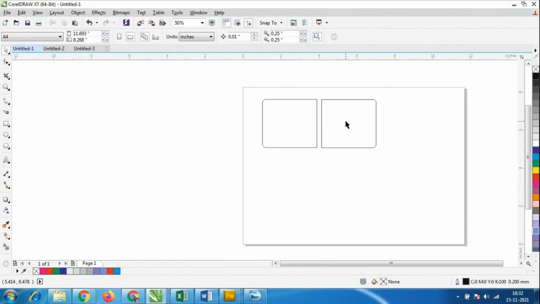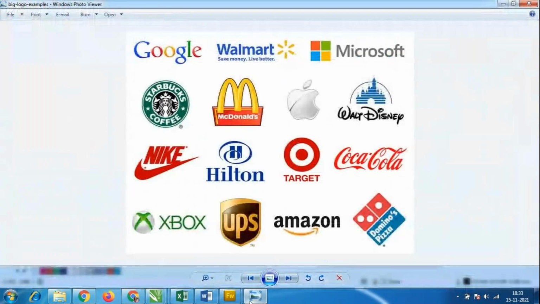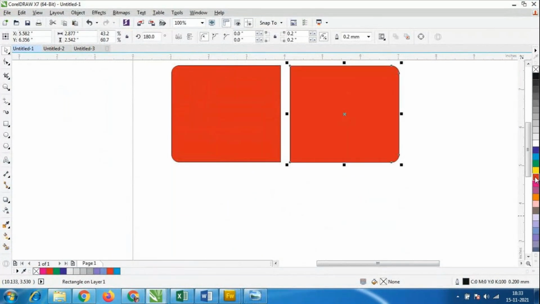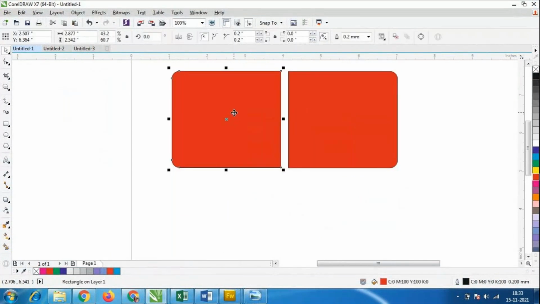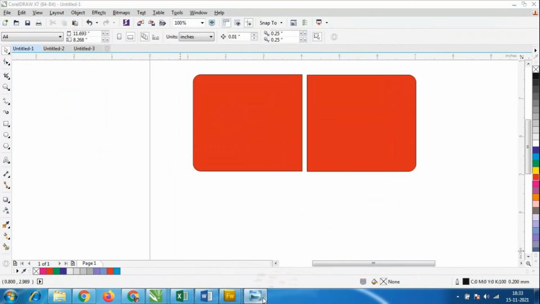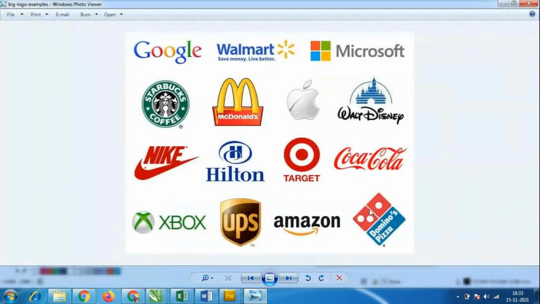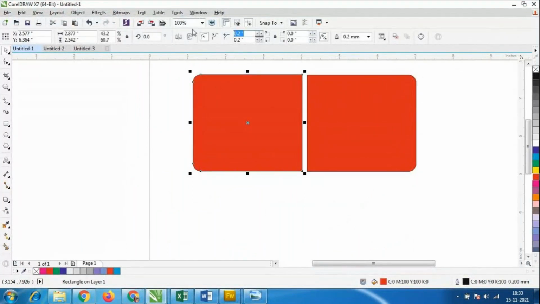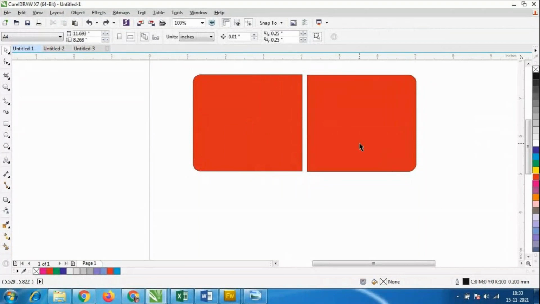So we can give the colors now. For this, the red color. Okay, red color for this. The gap is very small. Like this we have to do it, with a very small gap. Even for Domino's, all the sides have curved shapes, and we can reduce the curve. Suppose you feel the curve is too much, I'll select like this, 0.1. Let us see, 0.1. If I give it too little, it won't look nice. Let it be 0.2 only. Now what I have to do, I don't want to give any outline for this box.